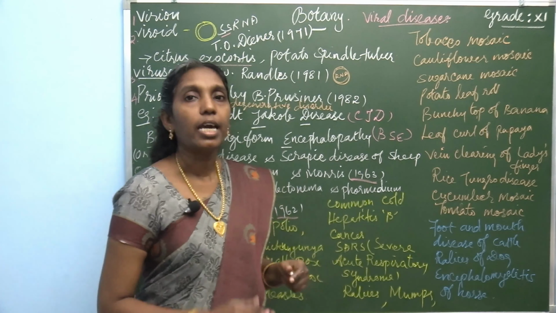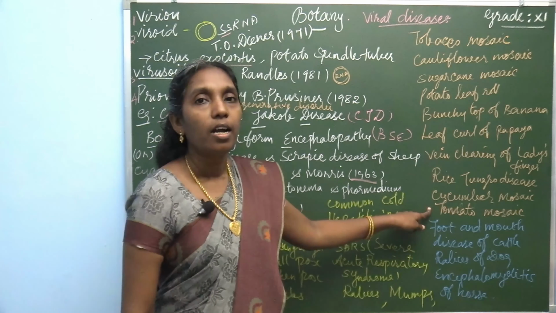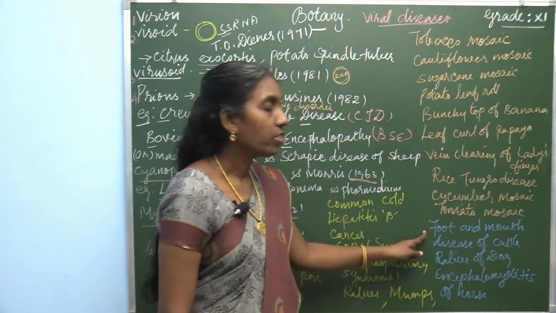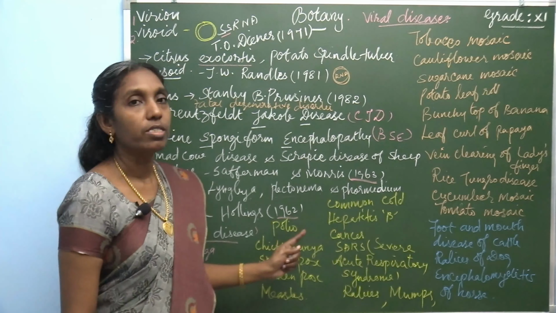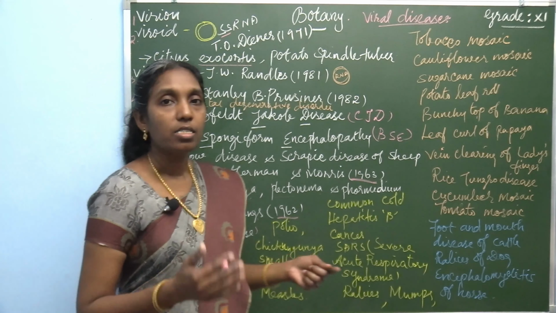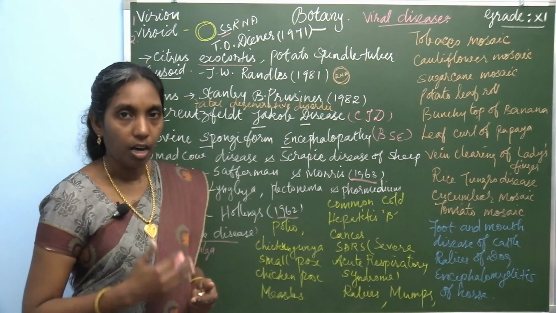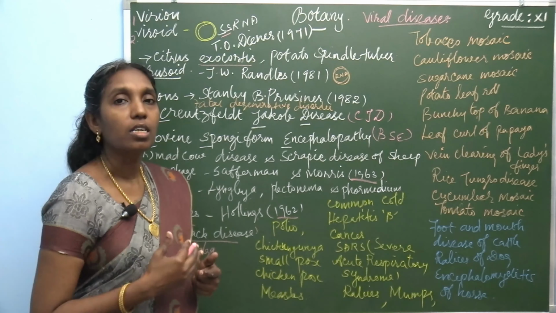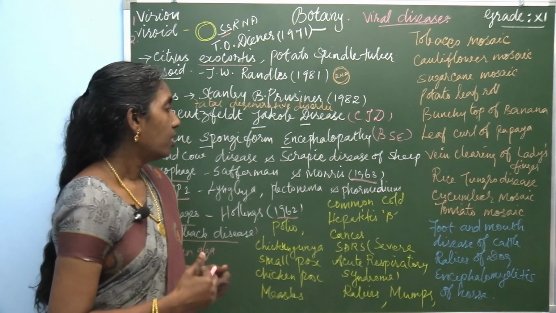These are the diseases which occur in plants, these are the diseases which affect animals, and these are the diseases which occur in man. So, viruses attack human beings, animals as well as plants. Let us see what the plant diseases, animal diseases and human diseases are.